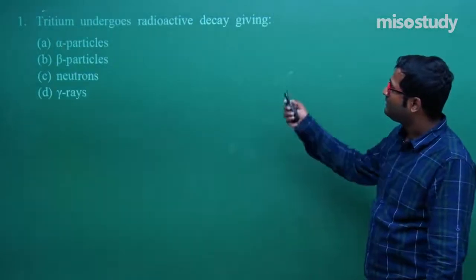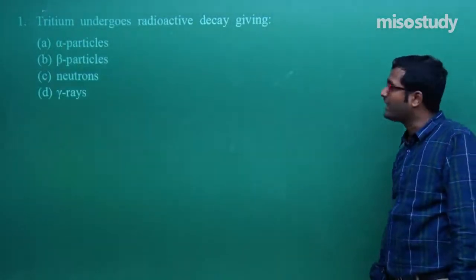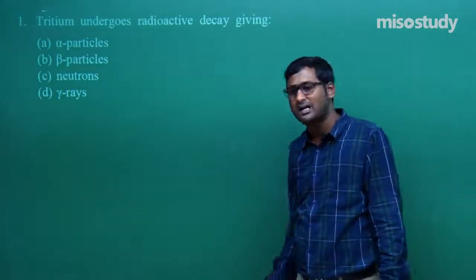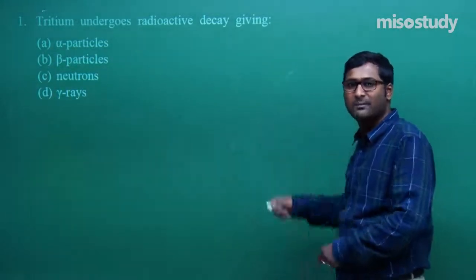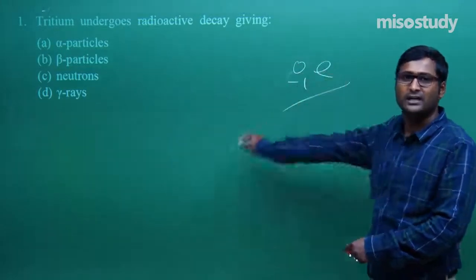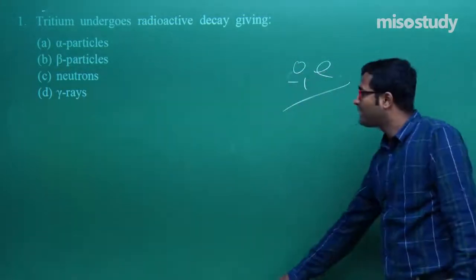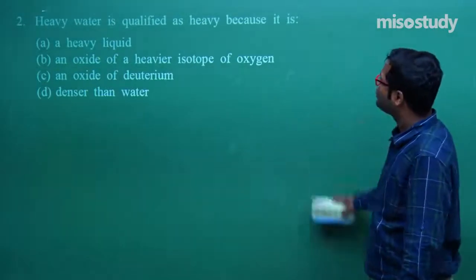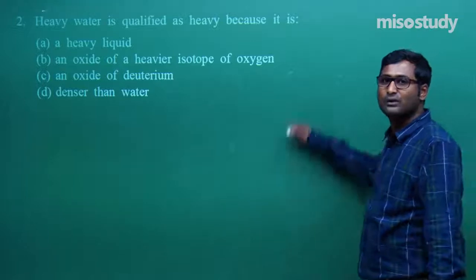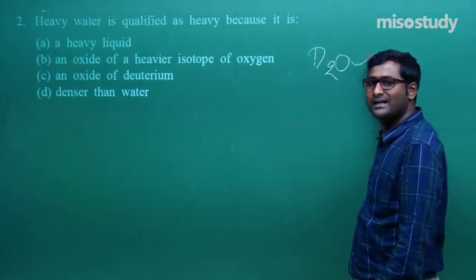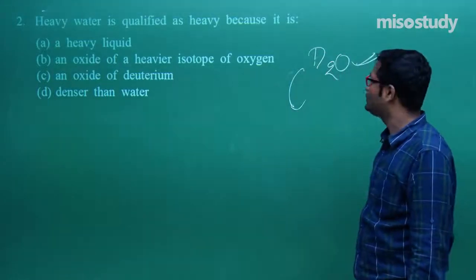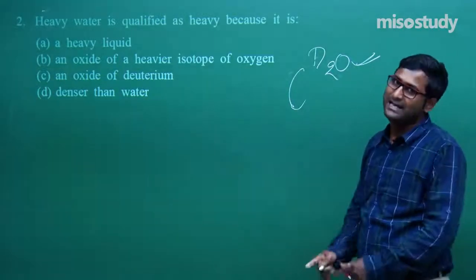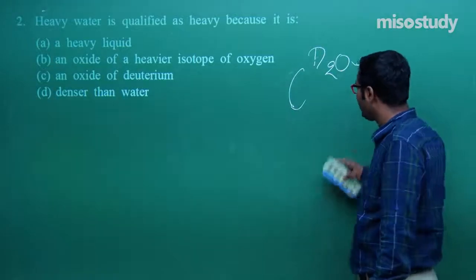Now first one, tritium undergoes radioactive decay giving beta particles. What is the symbol of beta particles? Tell me, the symbol of beta particle is 0 minus 1 e. This is the symbol of beta particle. Let's move to the next question. What is qualified as heavy water? As we know, what is the formula of heavy water? That is D2O, and D is deuterium. That is, this is deuterium oxide. So we can say oxide of deuterium. Clear to you?